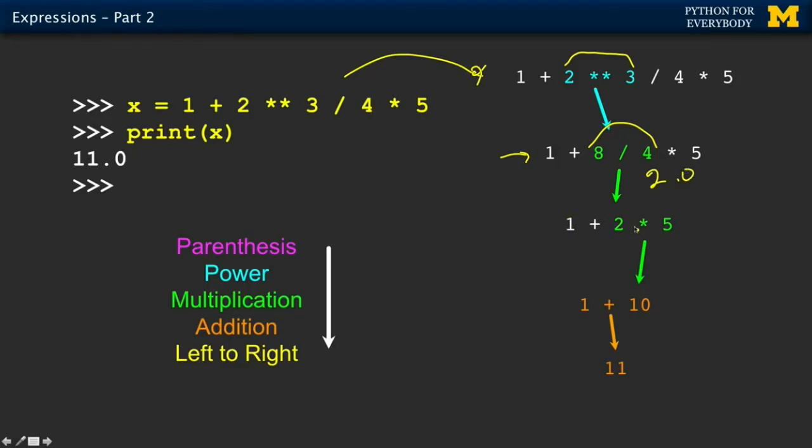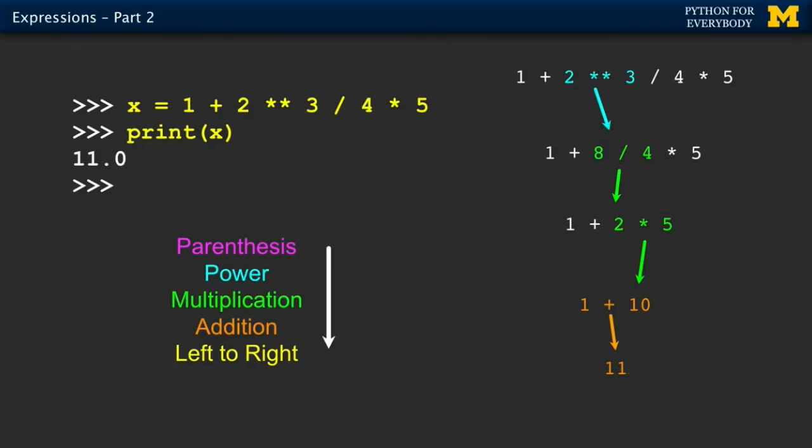And then I have 1 plus 2.0 times 5, and I look, and that's the next one. So actually, this ends up being 10.0, and that ends up being 11.0. And that's why this prints out 11.0. And so if there are no parentheses, you can figure it out.